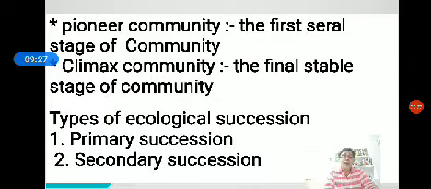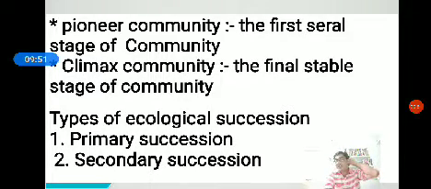Then the final stable community stage is called the climax community. The final stage of succession is called the climax community or stable community. It is self-perpetuating and in equilibrium.